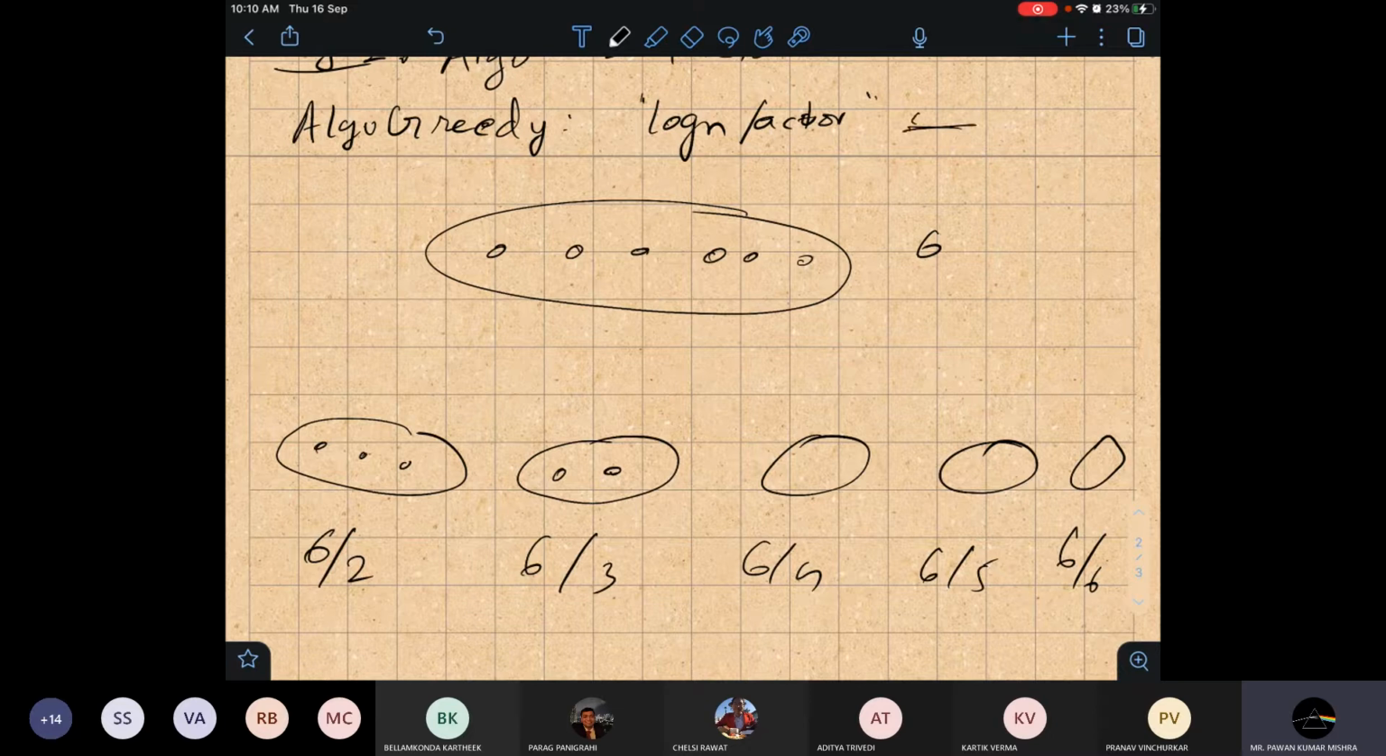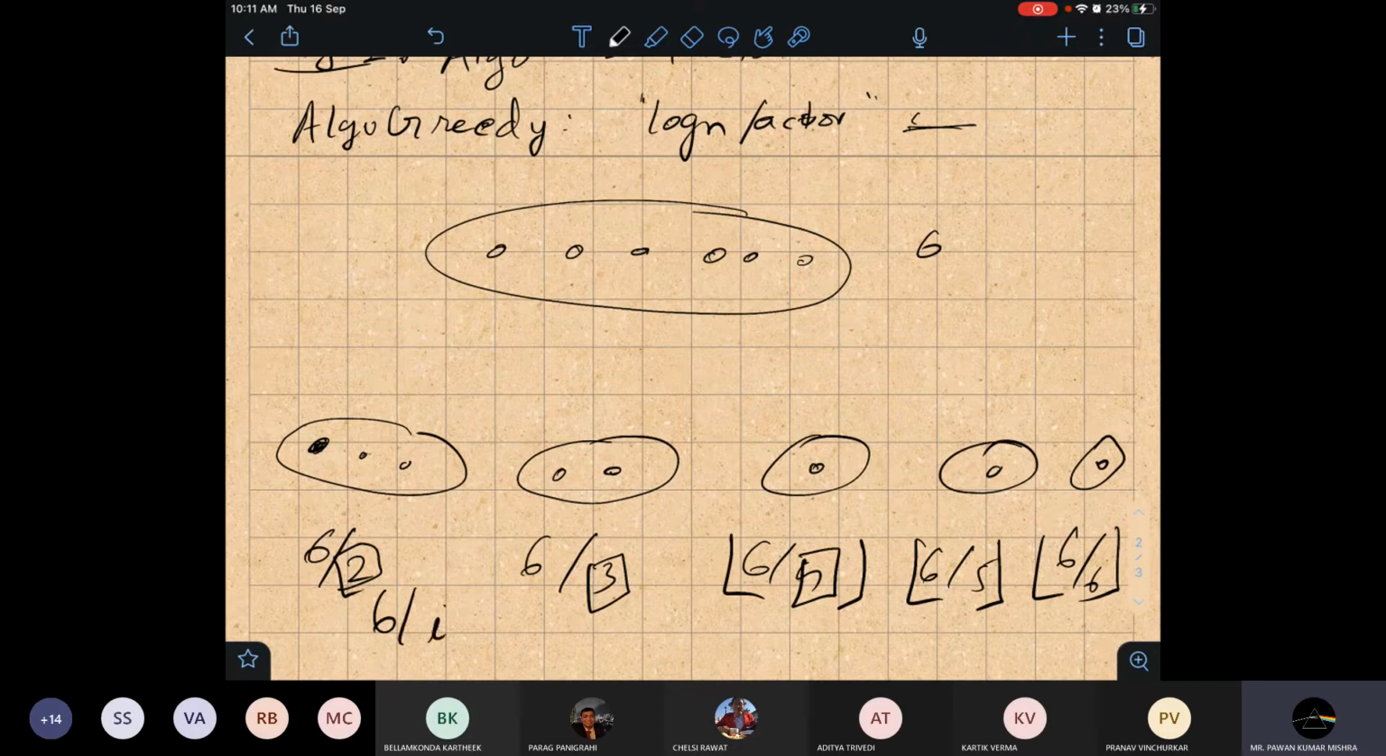Just I am showing an example. 6 by 4 nodes I will take. It will be around 1.5, so I will take a floor of that. This is actually floor I am taking. Okay, so now how I have constructed examples. Now see, for each node here I will have degree 2. Suppose 6 by I is there, then the degree of each node will be I here. So here degree will be I. So degree will be 2. Here degree will be again 2.